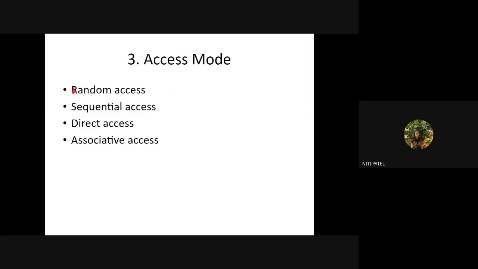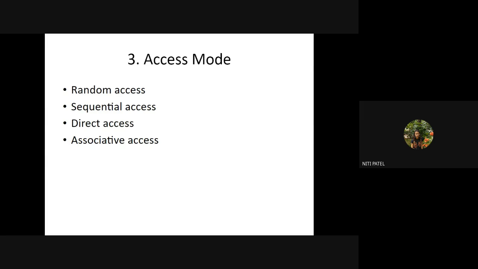Next is access mode. Now we have 4 different types of access mode: random access, sequential access, direct access, and associative access. Now what do you mean by random access? Randomly we can access the data. Correct. Your RAM is random access. You can go to any address and access the data. So if I want to go to address number 1001, I need not start from 0000 address. I can directly go to address 1001. Whatever is the data, I can access that particular data directly by using the address number. That is what is called random access.